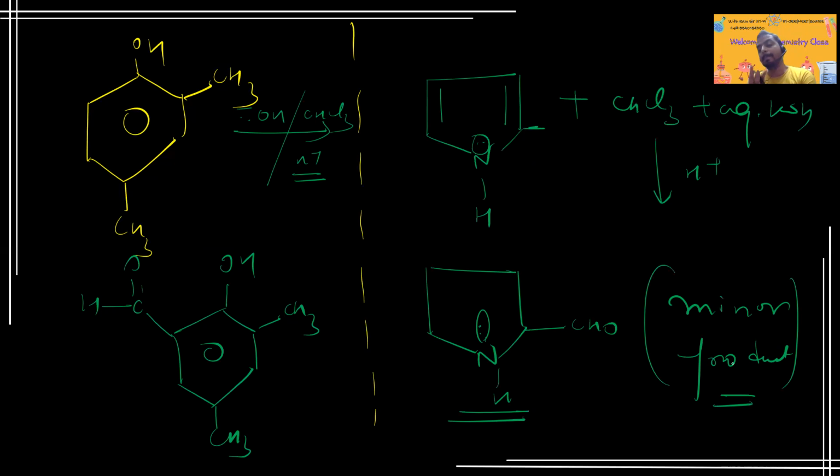So again, I told you, it is a case of abnormal Reimer-Tiemann reaction. So what happens in the abnormal Reimer-Tiemann reaction? This particular molecule will undergo ring expansion. Okay, so how does this happen? I'll explain in detail. It's an advanced topic. Sometimes they can ask it in advance.